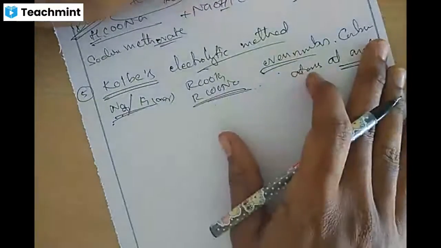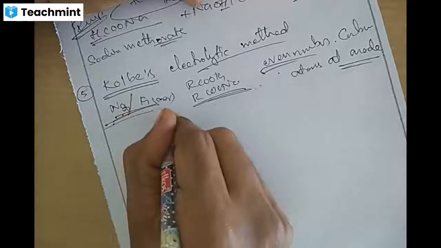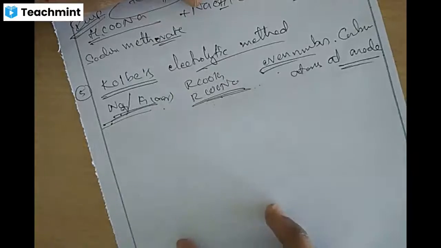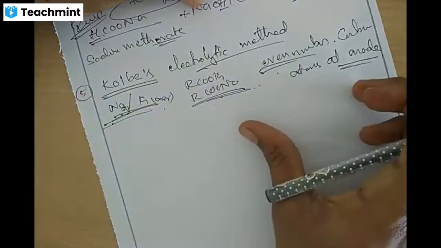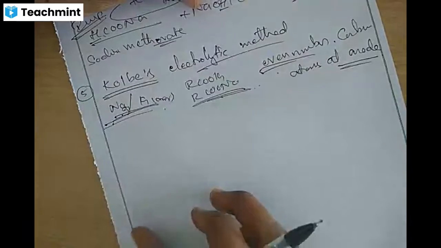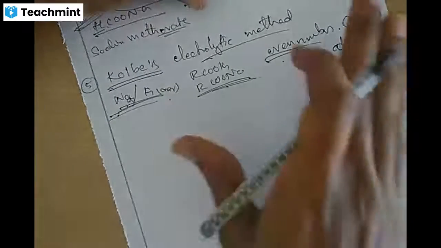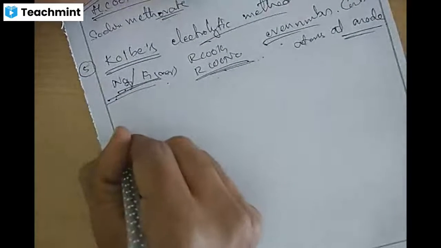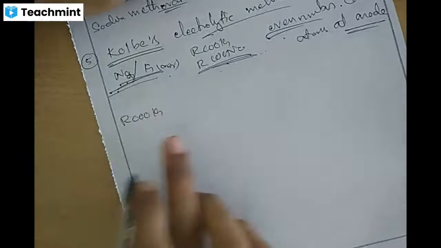What is Kolbe's electrolytic method? Sodium or potassium salts of carboxylic acid on electrolysis, with the passing of an electric current using anode and cathode, dissociation takes place at the anode. An even number of carbon atoms, the alkane will be forming. For example, RCOOK, potassium carboxylate.